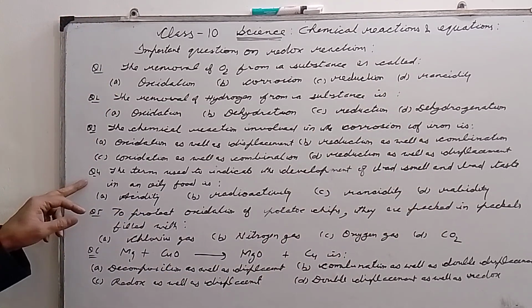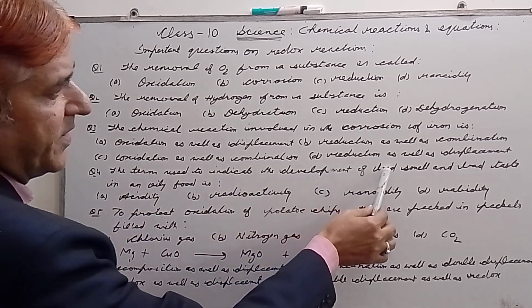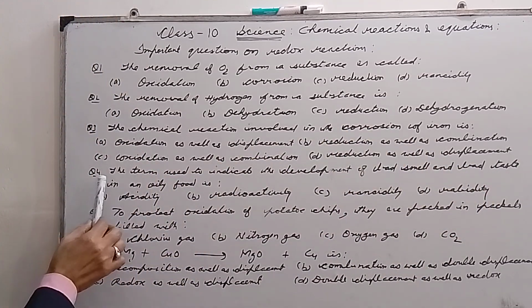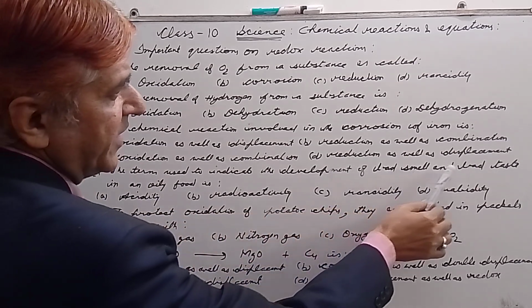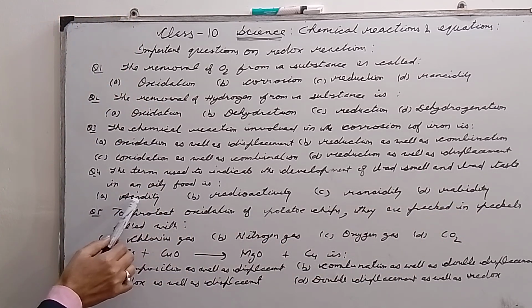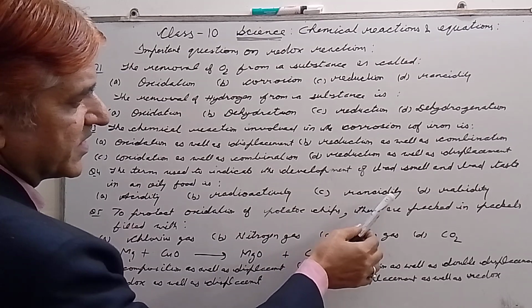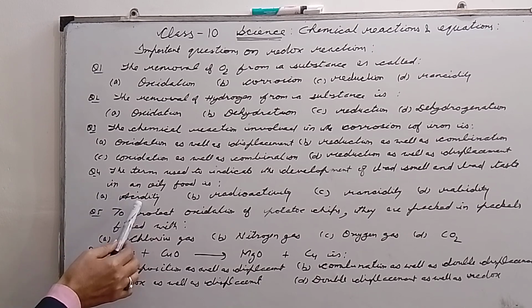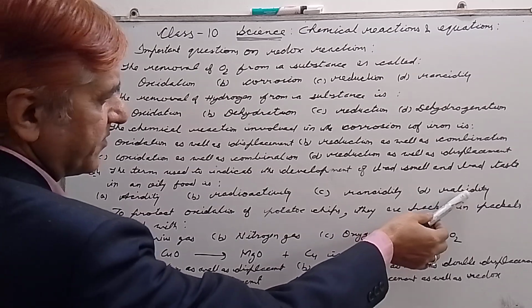And my dear students, the next question is: the term used to indicate the development of bad smell and bad taste in an oily food is, option A is acidity, B is radioactivity, C is rancidity, D is rabidity.